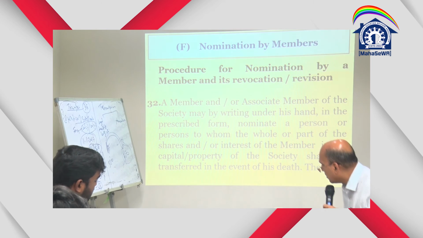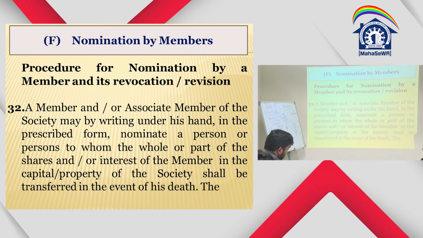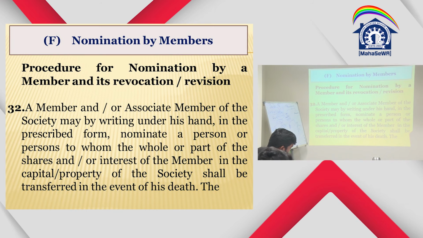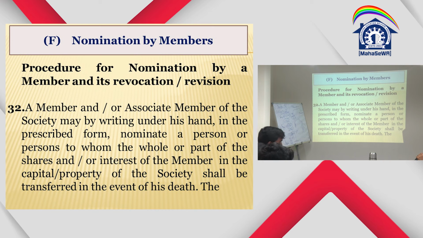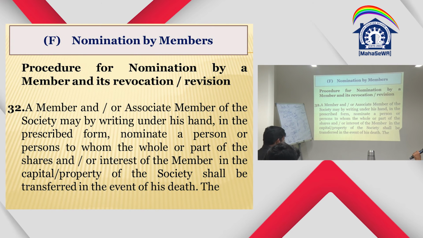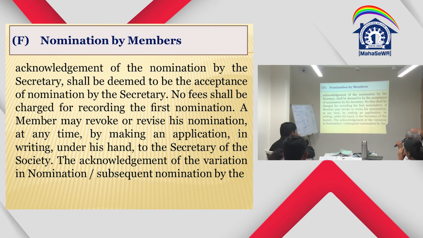Same thing is repeated in the bylaws. Bylaw number 32 says, a member or associate member of the society may, by writing under his hand in the prescribed form, nominate a person or persons to whom the whole or part of the share or interest of the member in the capital property of the society shall be transferred in the event of his death. The acknowledgement of the nomination by the society shall be deemed to be the acceptance of nomination by the secretary.